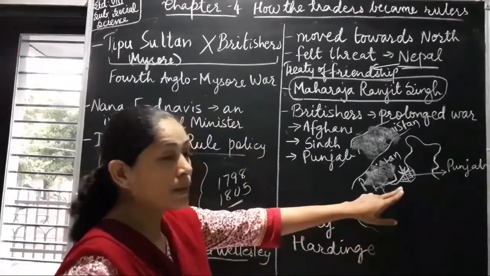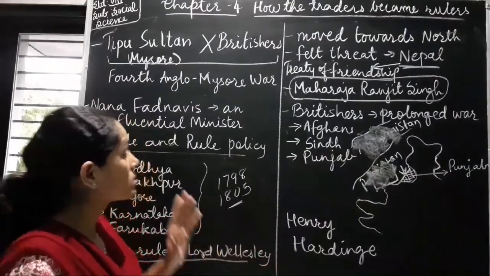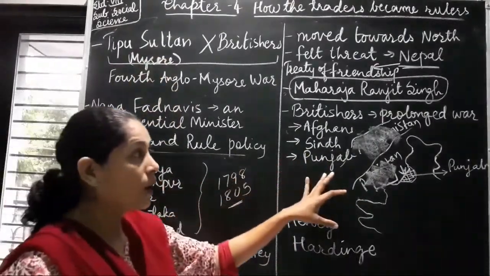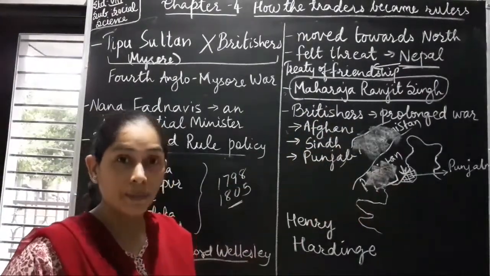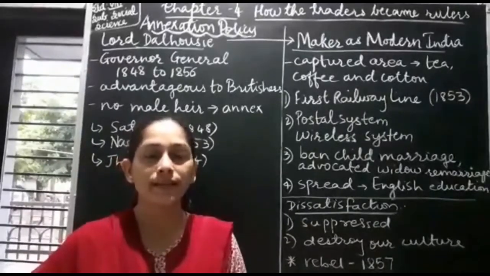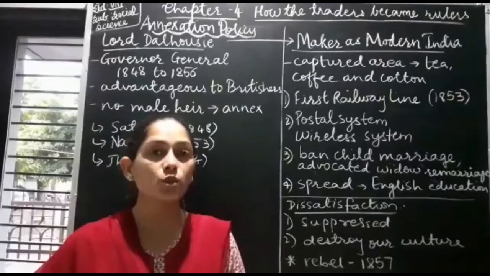Okay, who brought Punjab completely under the rule of Britishers. So this is about Tipu Sultan, Maratha Empire, and how till the time Maharaja Ranjit Singh was alive, they could not conquer Punjab. Now let us learn about the next policy of expansion, that is known as annexation policy. Annexation policy means to annex.